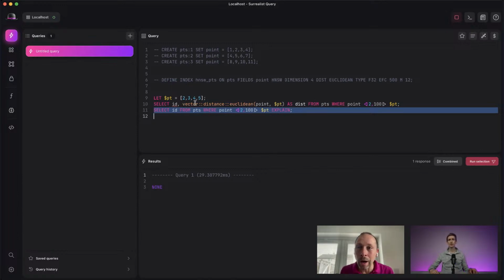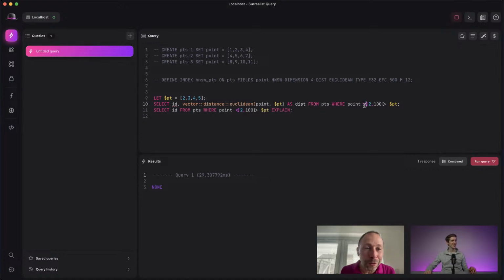Let's do the query. So Surrealist has been launched or presented recently, and it's really a pleasure to play with. So the operator that you use for KNN is less than and a pipe. And look how good it looks with Surrealist, where you have this little triangle. So it's really nice, and I discovered that today, and it's absolutely a nice feeling to see the code this way. So we can run the query now.